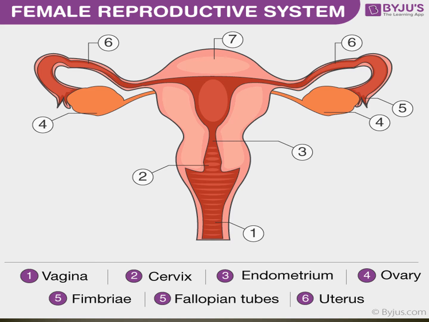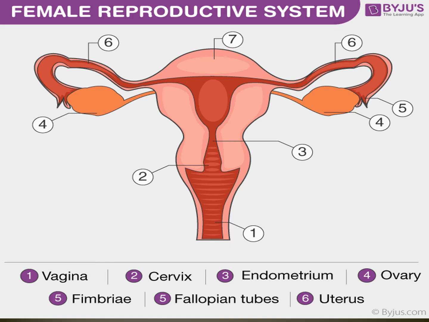The uterus. The uterus is a triangular sac-like structure. Development of the fetus takes place in the uterus, the small embryo. Yes. The narrow end of the uterus is known as the cervix. Where is the cervix? Everybody see the picture.